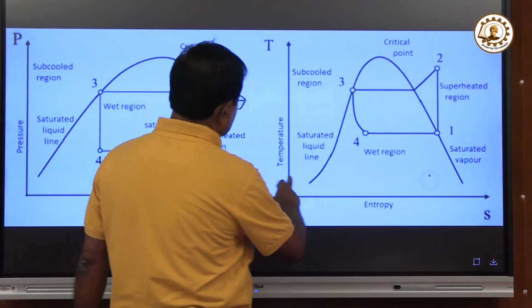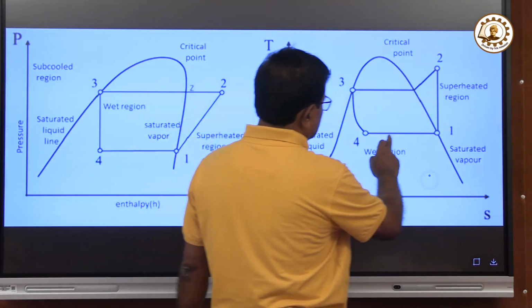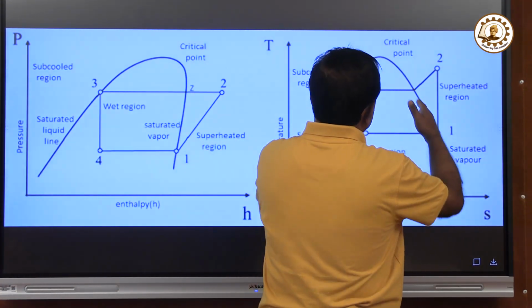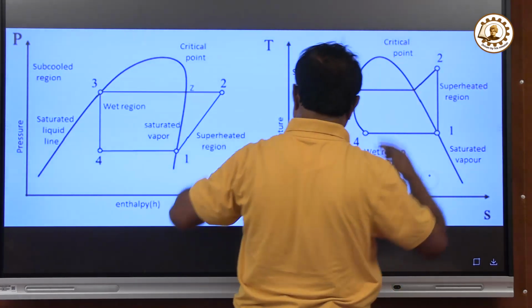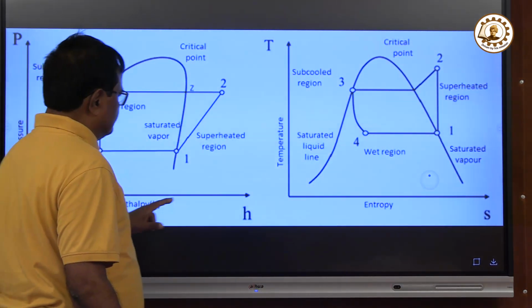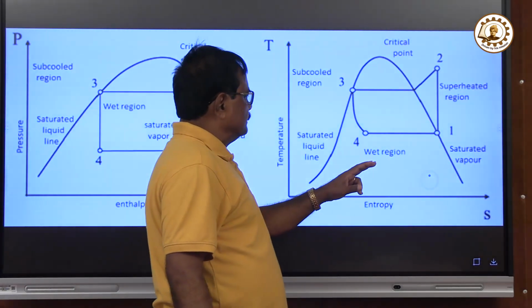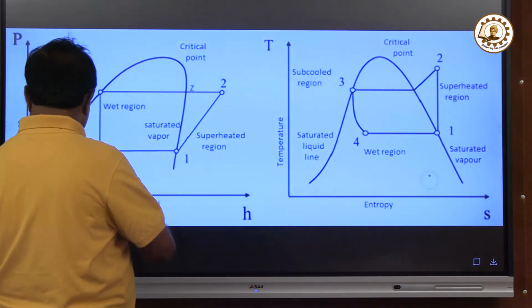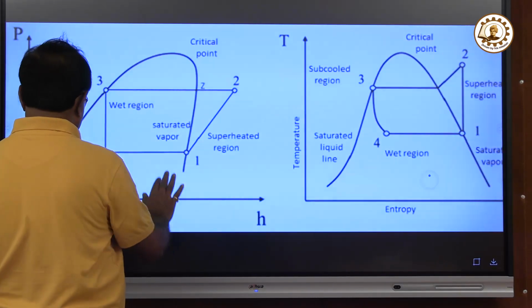Now this is the same thing, entropy and temperature. You see, this is the entropy. This energy we will throw out through this condenser. This is all about it. These two things you must know: pressure and enthalpy, and temperature and entropy. This curve you must know. This is the supersaturation condition.